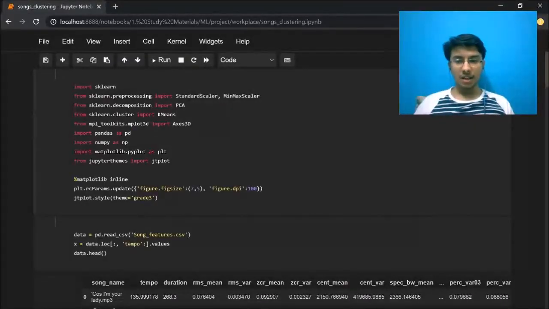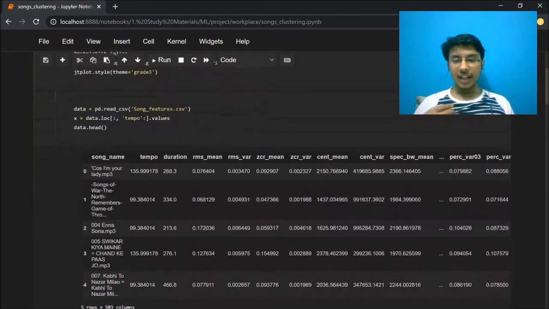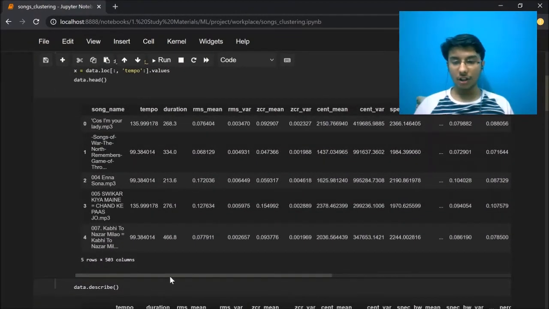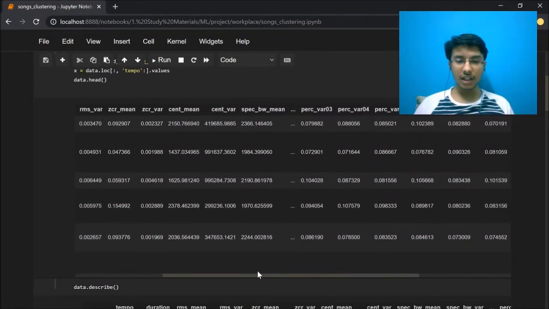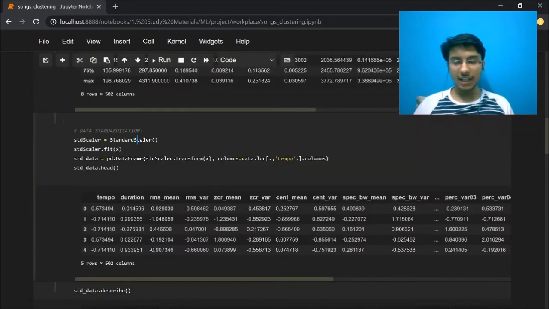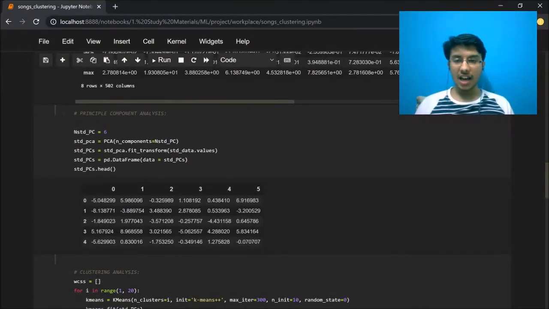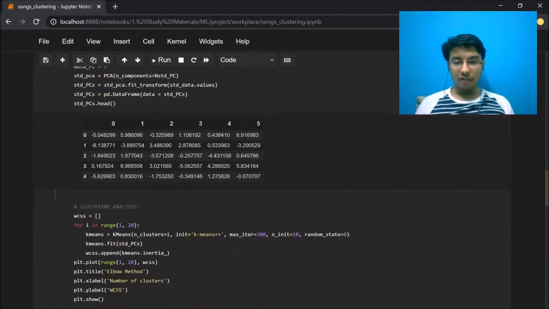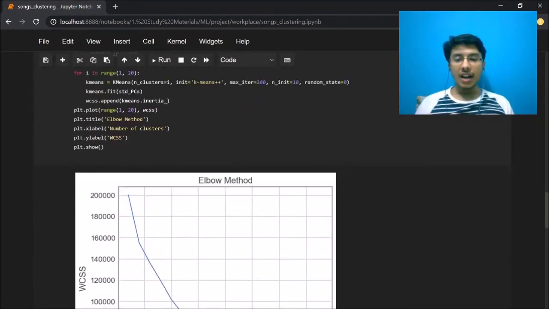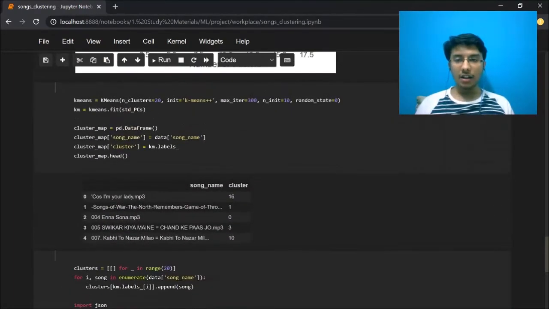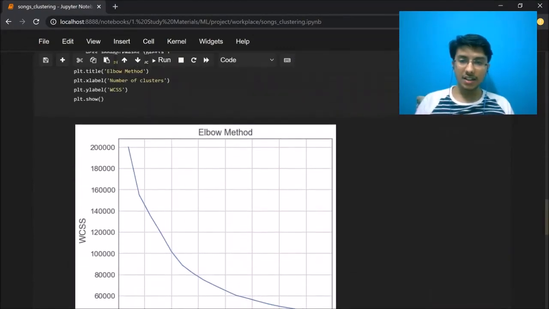This is the Python script that accepts the data for each song along with its content-based feature values, and it standardizes the data present in this data frame, and then it performs a principal component analysis to reduce the dimensionality of the data. Once that is done, we perform clustering analysis and we identify the number of clusters that will be suitable.